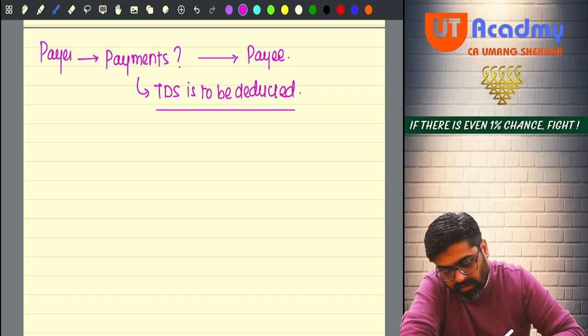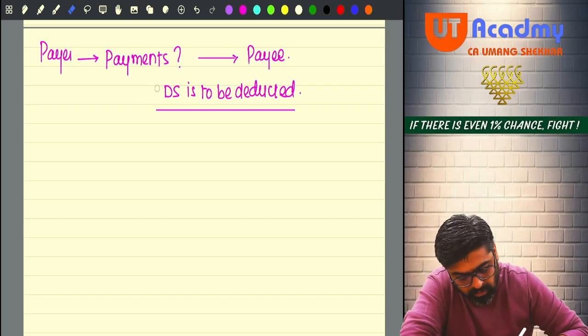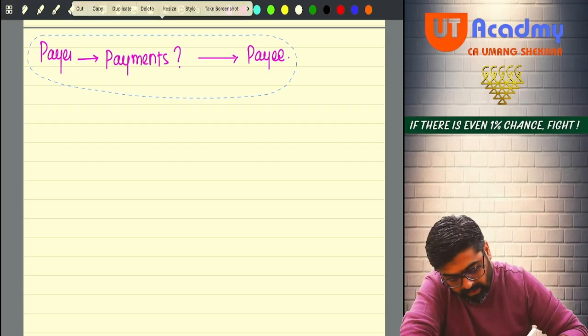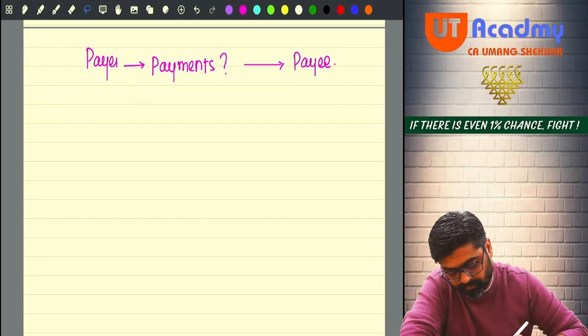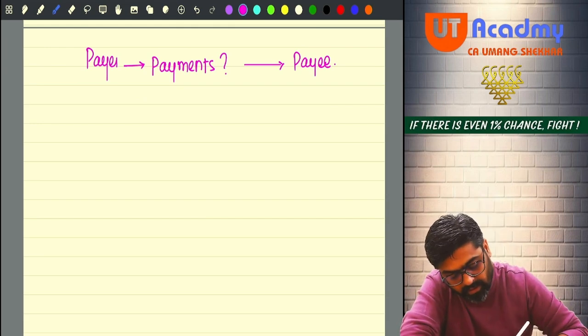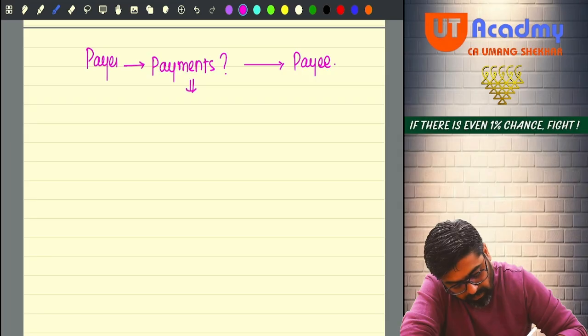So if we think from the point of view of the payer, now what will happen? The payer is making a certain payment to the payee. Now what type of payment is there? So those payments will be specified.